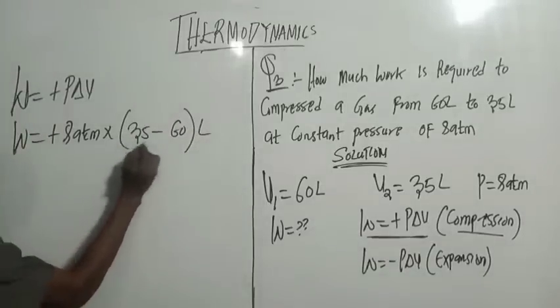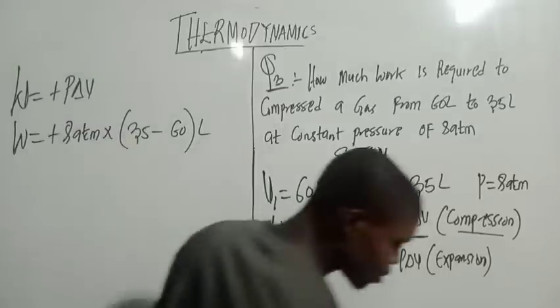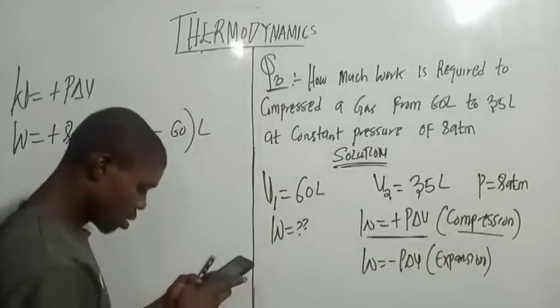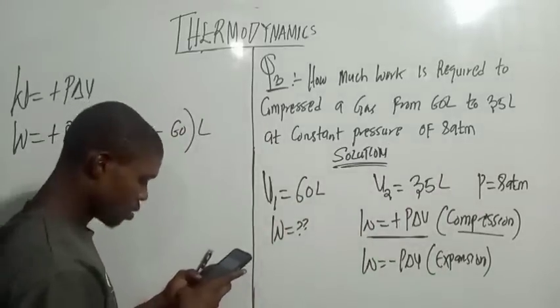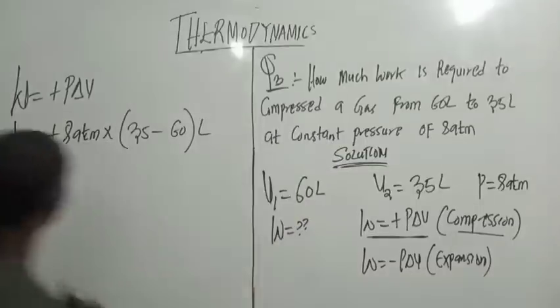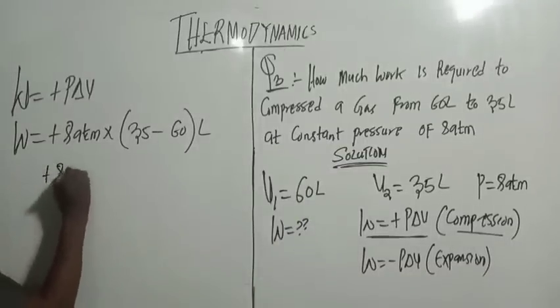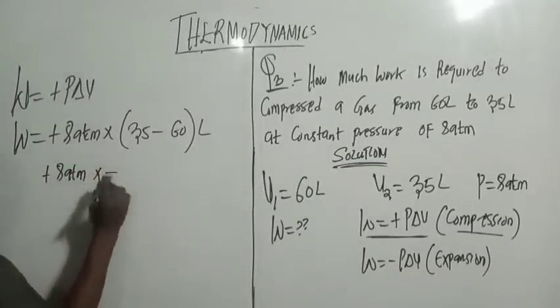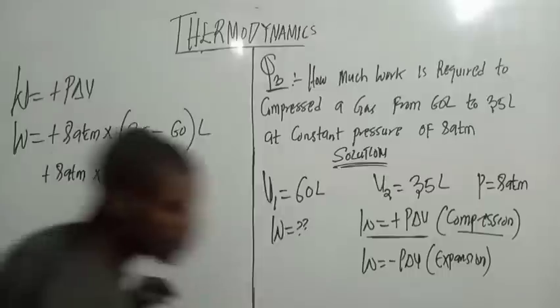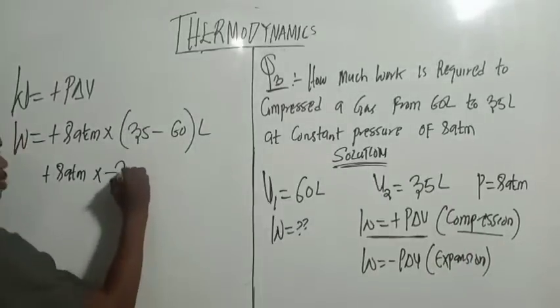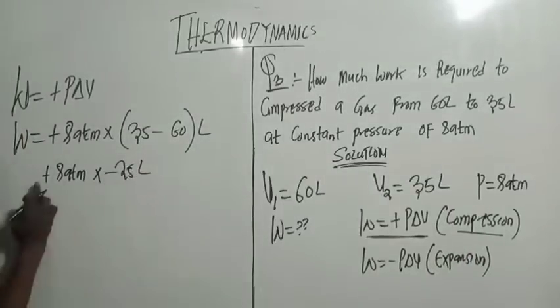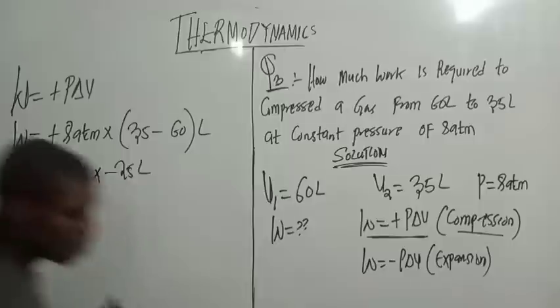Now, when checking very well, this one will give me minus. So let it be minus 25. So let it be plus 8 atm times minus 25 liter, because minus and plus will go to my minus.